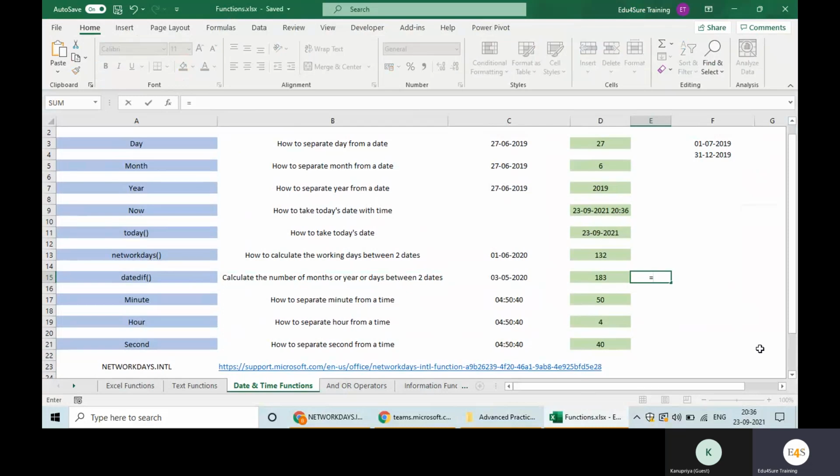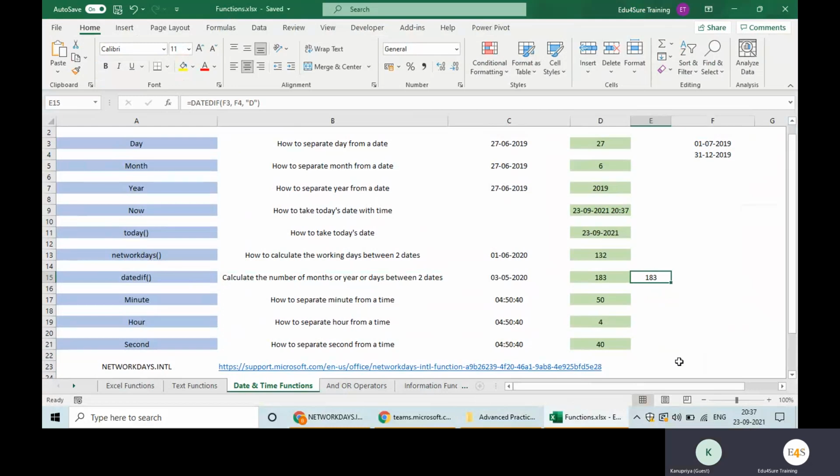The name of the function is DATEDIF, but you will be surprised to see we do not have any parameters shown here. This is a bug in Excel, so you have to remember the parameters. I give the starting date, comma, the end date, and in double quotes I write D if I want to count the days. I press enter and it gives me 183. Basically, between these two dates we have 183 days.